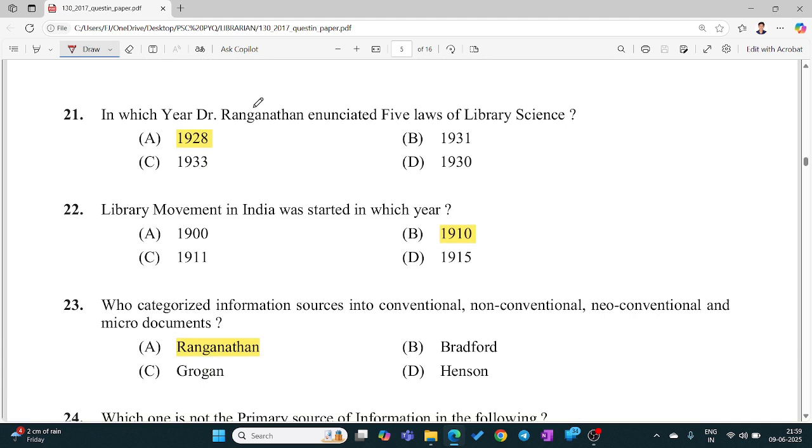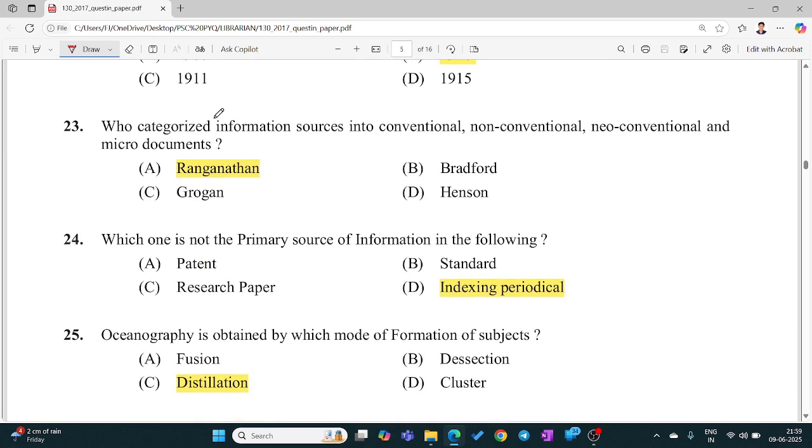In which year did Dr. Ranganathan enunciate the 5 laws of library science? 1928. The library movement in India was started in which year? 1910. Who categorized information sources into conventional, non-conventional, neo-conventional, and micro documents? Ranganathan. Which one is not the primary source of information in the following? Indexing periodical.